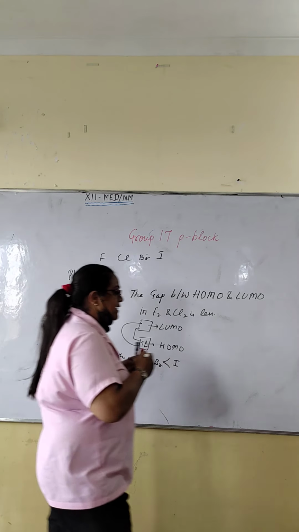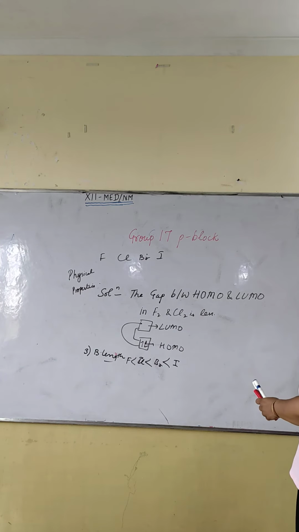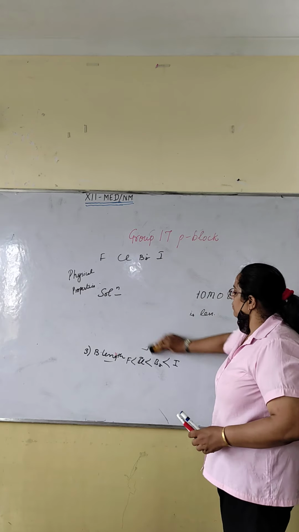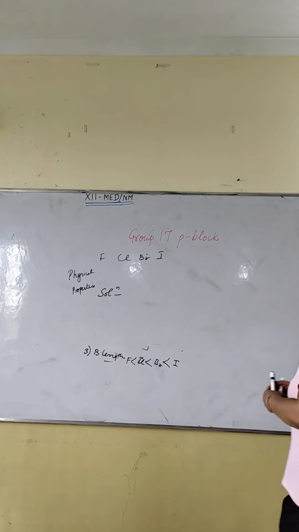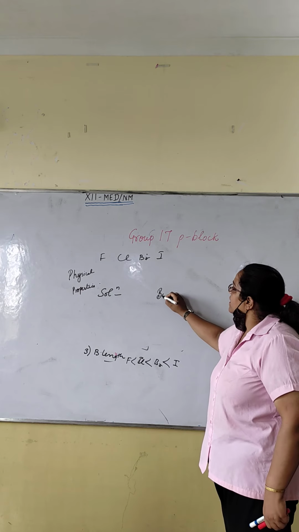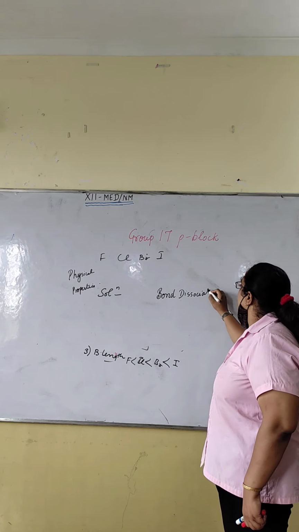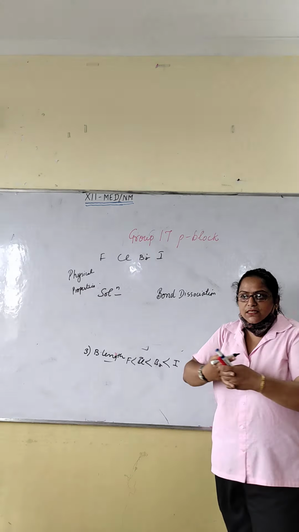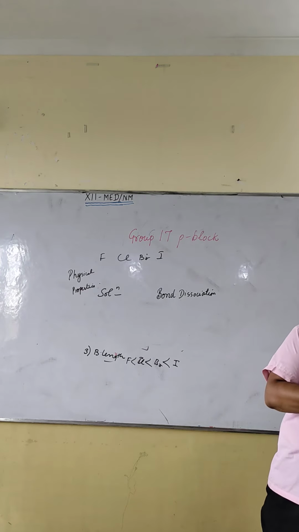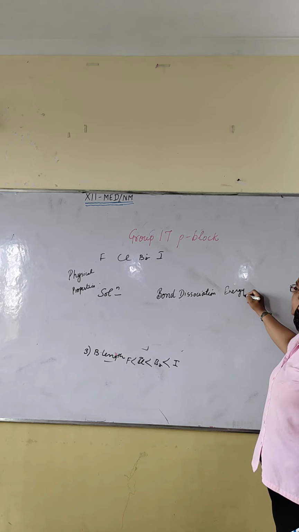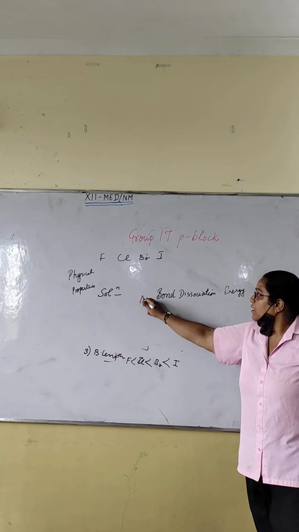The last physical property is bond dissociation energy. What can be the trend according to you? Bond dissociation energy decreases down the group because the smaller the size, the stronger the bond. But it shows exceptional cases, very important.